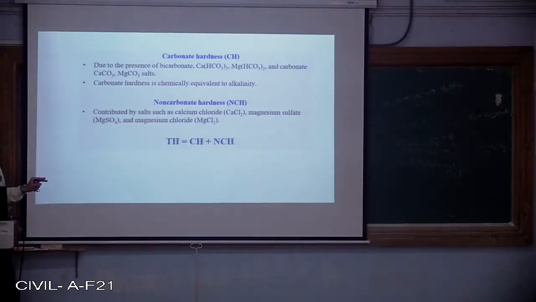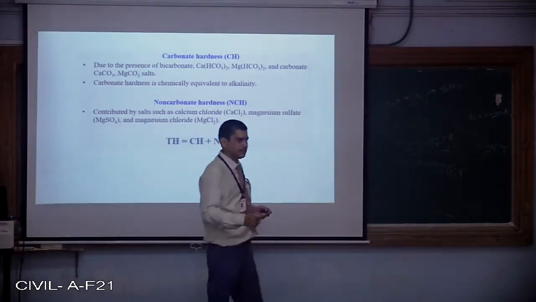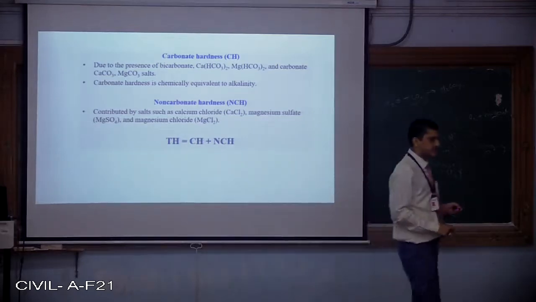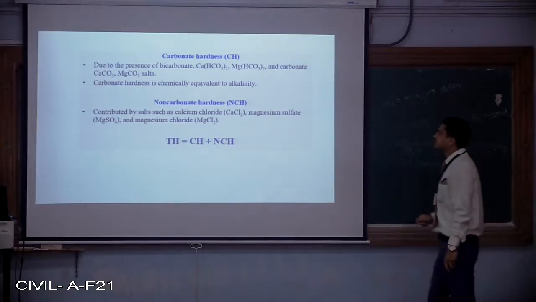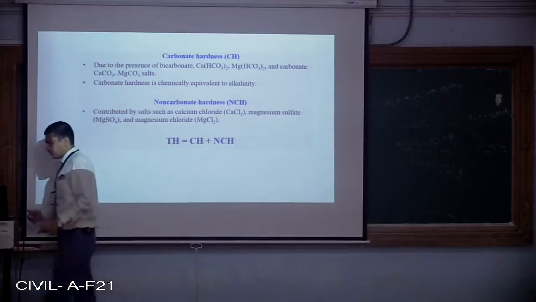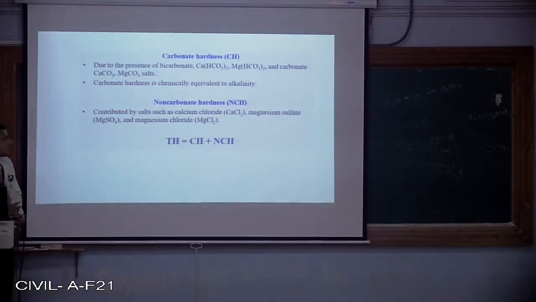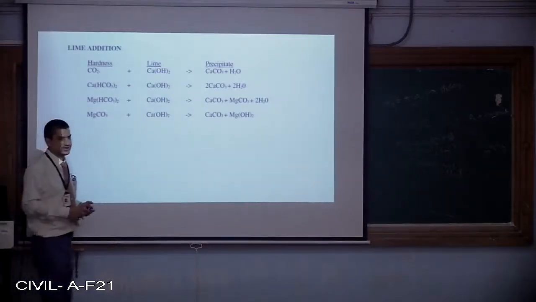However, this lime soda process will not yield zero hard water. It will have some total hardness after treatment. The value of total hardness after treatment may vary between 15 mg per liter to 60 mg per liter, depending on whether we have gone for the cold lime soda process or the hot lime soda process. Let us consider the example.